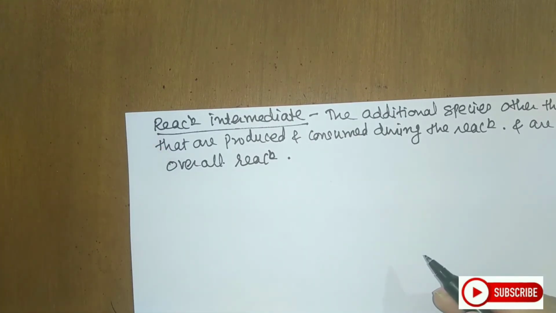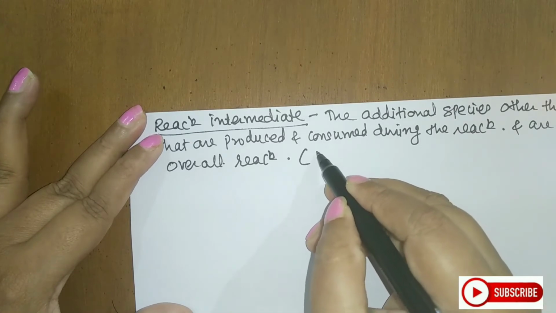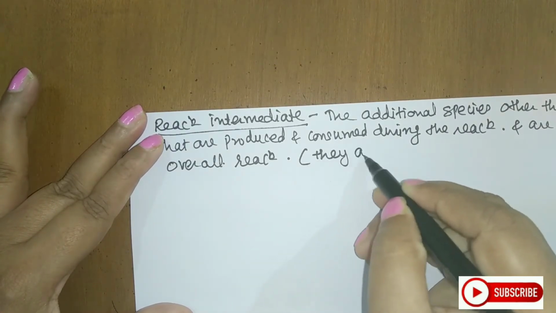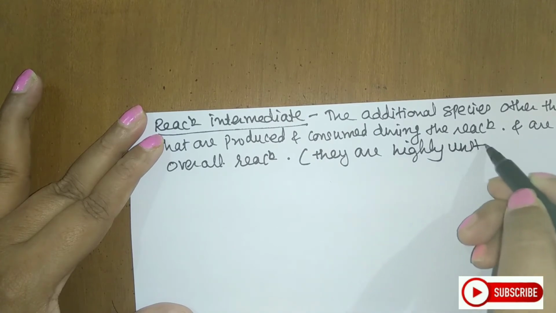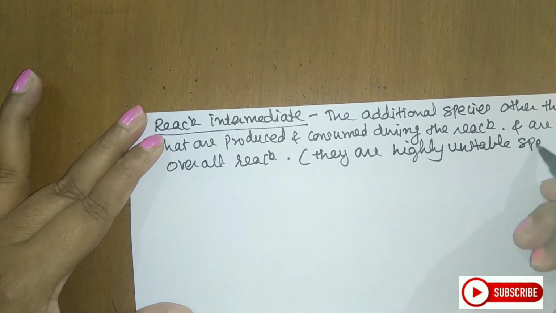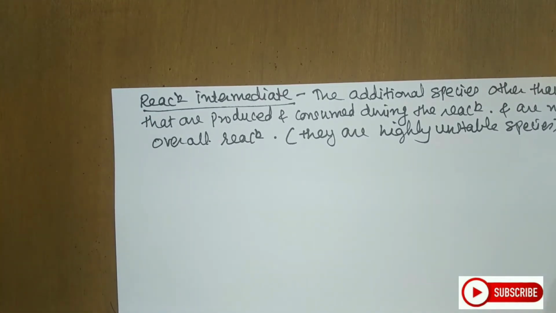They are called reaction intermediates. Students, they are highly unstable species. So this is what a reaction intermediate is.